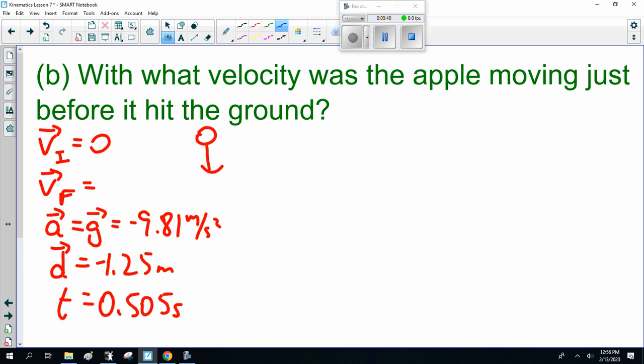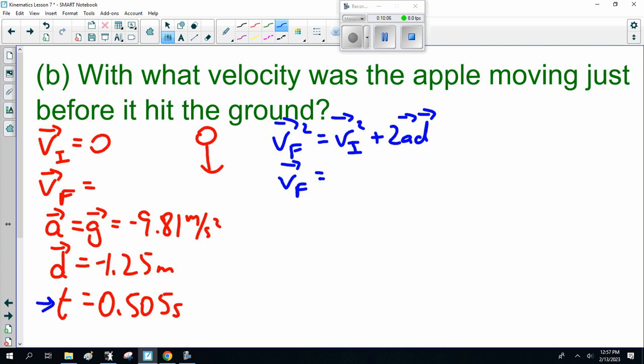Now, which formula do we use? Well, I don't completely trust the time because there's a chance I made a math mistake. So I'm going to use the formula that doesn't have time in it. Velocity final squared equals velocity initial squared plus 2ad. Yes, this will allow us to calculate our final velocity. V final squared is 0 plus 2 times minus 9.81 meters per second squared times 1.25 meters.